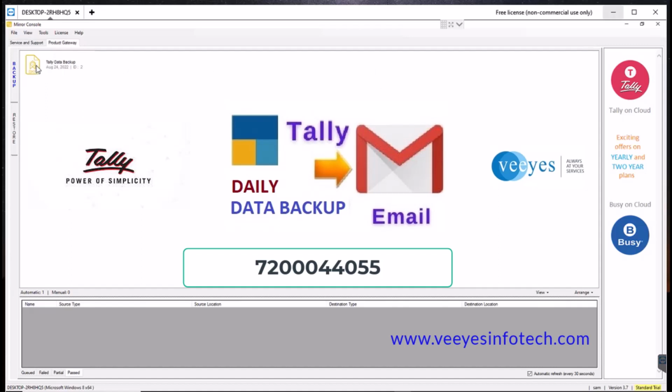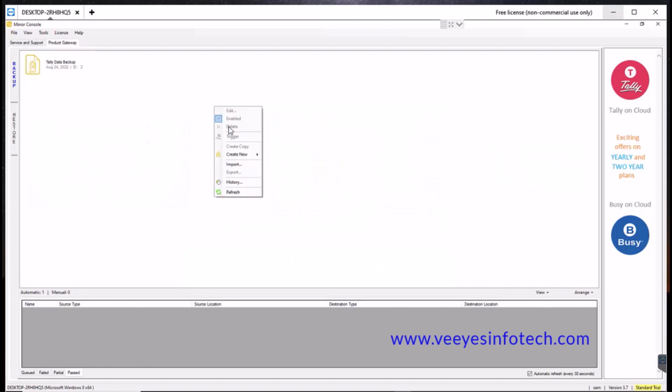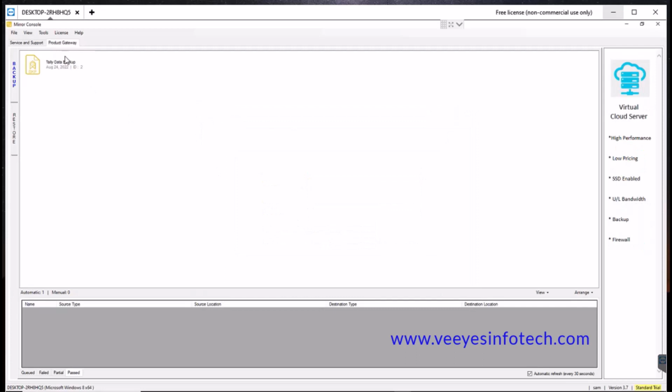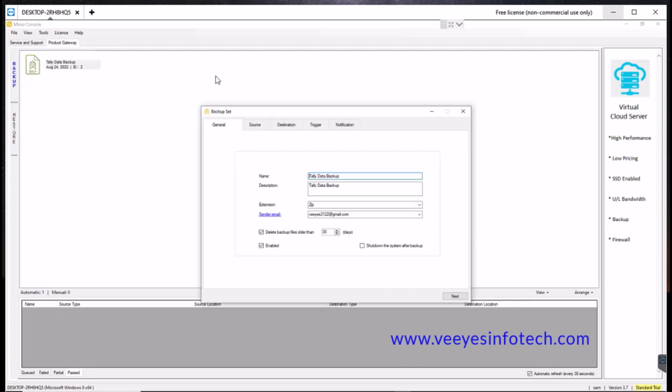Now you can prepare a trigger option. How to do that: click Create New, and then go for Generic. If you click that, you will get the setup options. I have already done it, so once again I will edit it and show you. So now you can see Edit. This is the option.